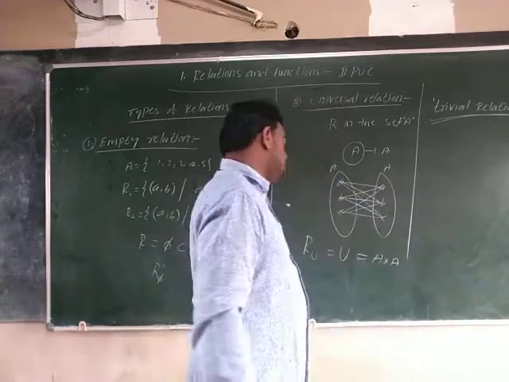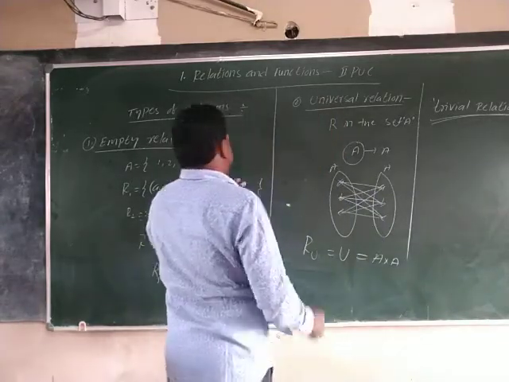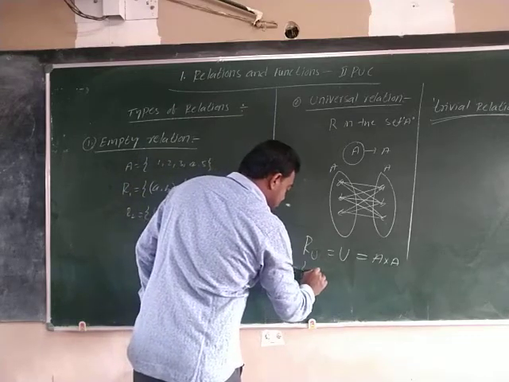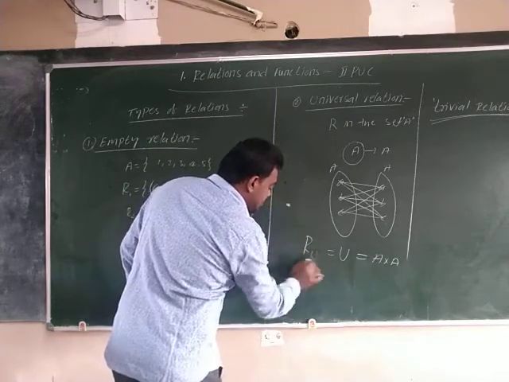You see one example for this universal relation.